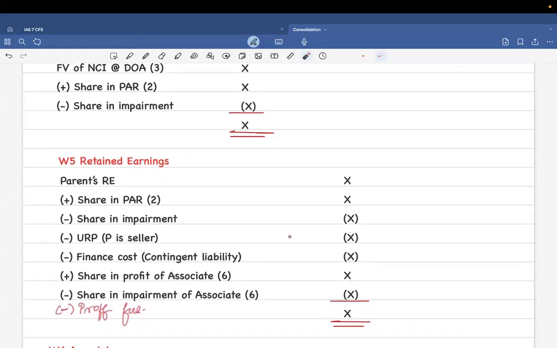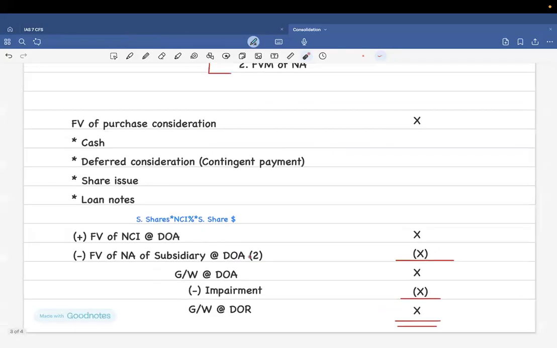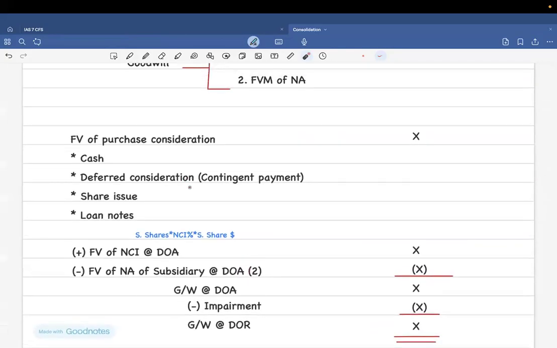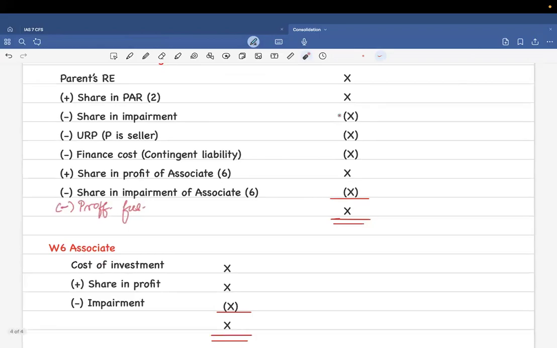And then you're going to deduct any intercompany profits that you have gained if parent is the seller. It is important that we cancel out every intercompany transaction. Then you're going to deduct any finance cost that has arisen because you have entered into a contingent payment with the subsidiary company.